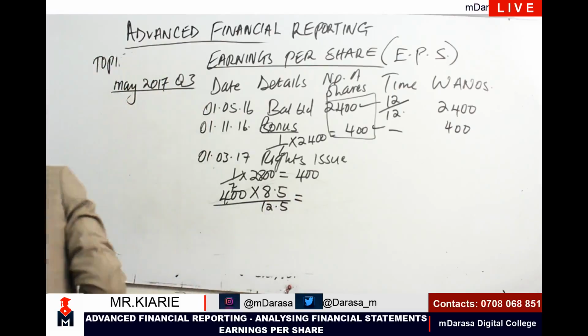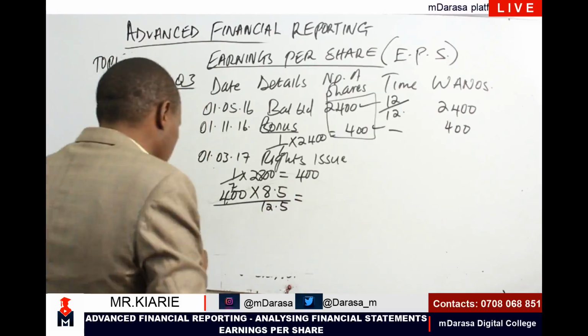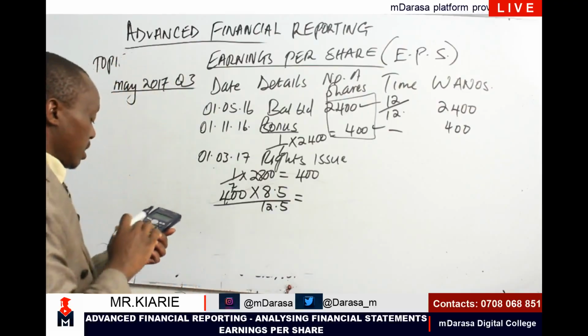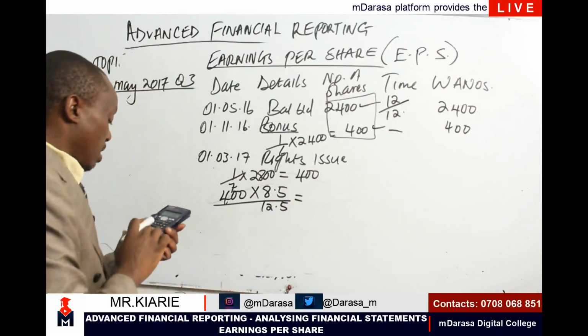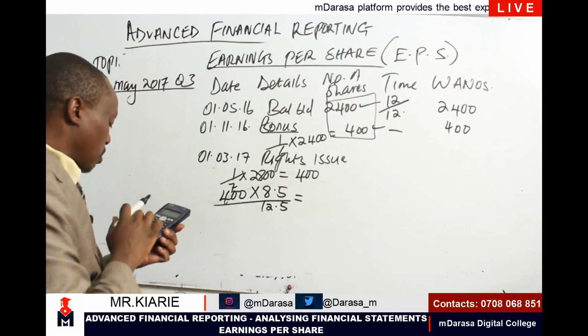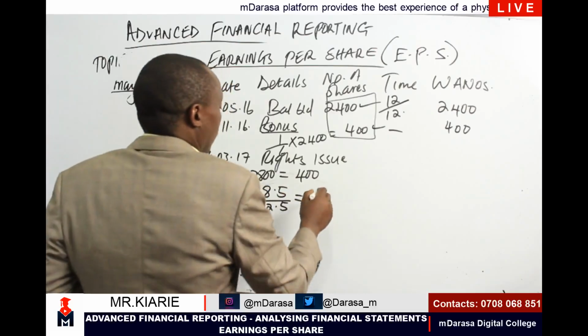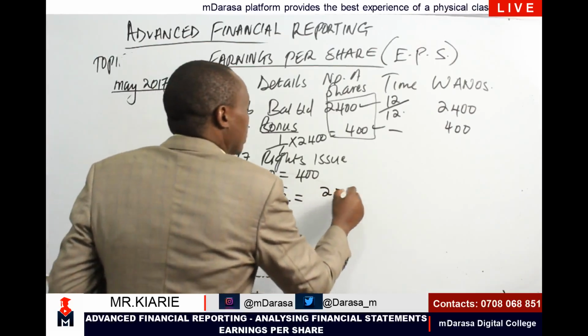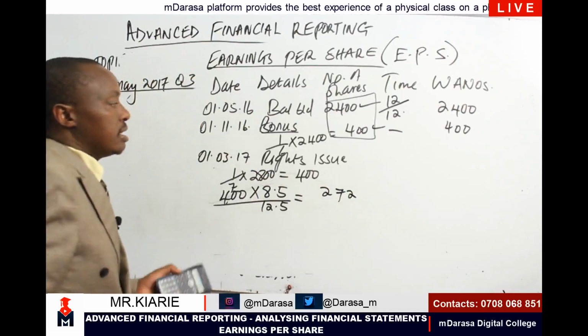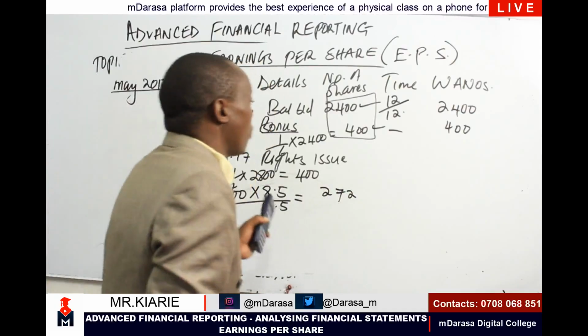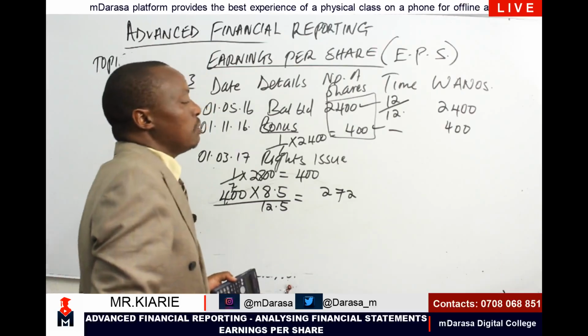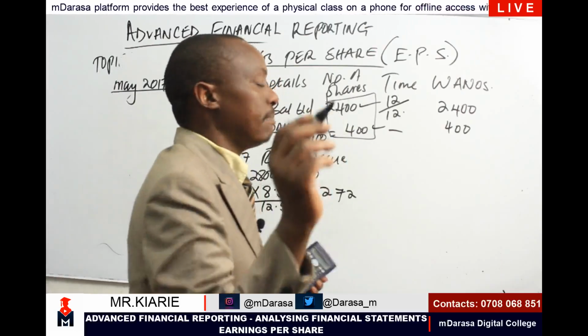Once I use my calculator to do that, 400 times 8.5 divided by 12.5, it gives me 272 shares. These are the shares which are deemed to be fully paid, and they should be weighted on time basis.